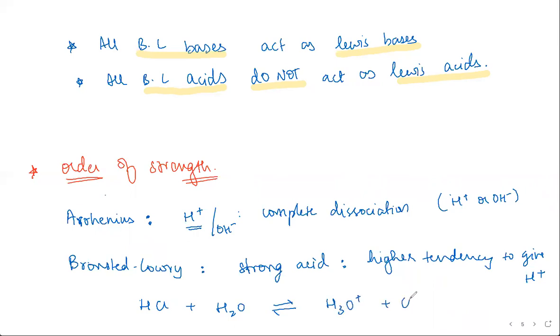H3O plus plus Cl minus. Now HCl, like we know from prior, is a strong acid. So the equilibrium will be mostly shifting towards the right. You will have a higher proportion of hydronium and chloride ions as compared to whole HCl molecules or water molecules.